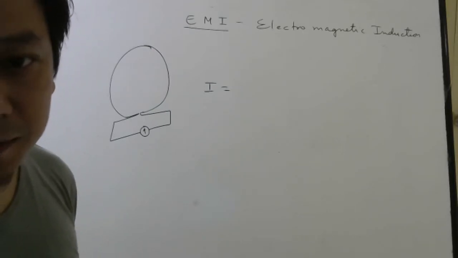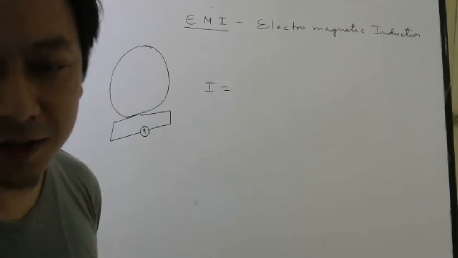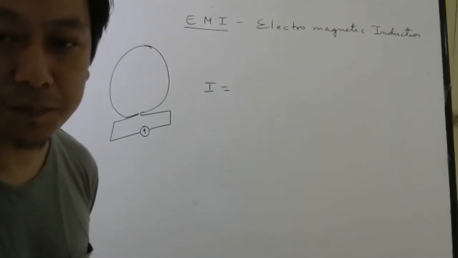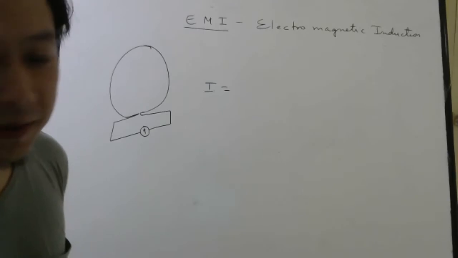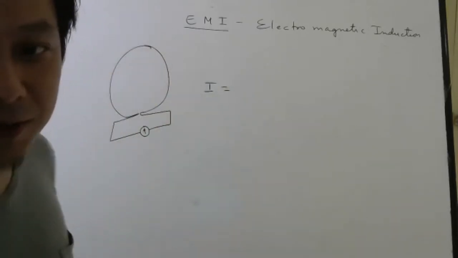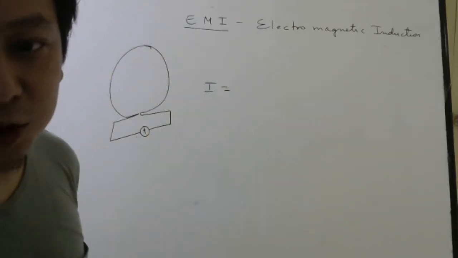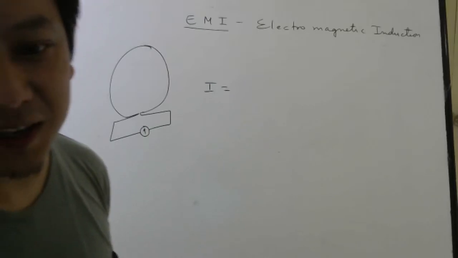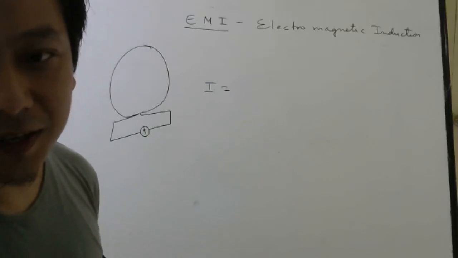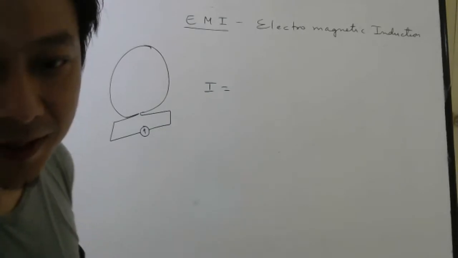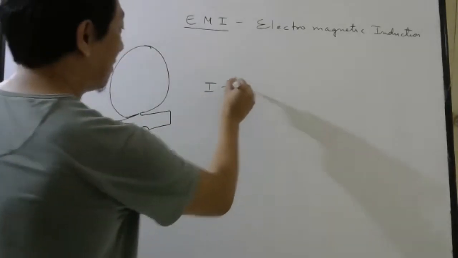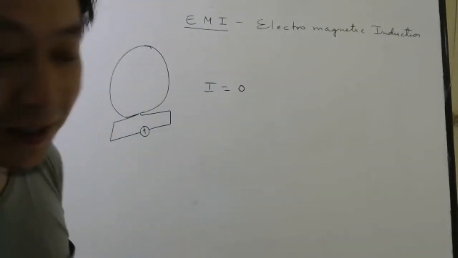This is a current carrying circular wire. I have connected a galvanometer to check what is the current flowing. So what is the current flowing right now? It is obviously 0. Now why is current 0?